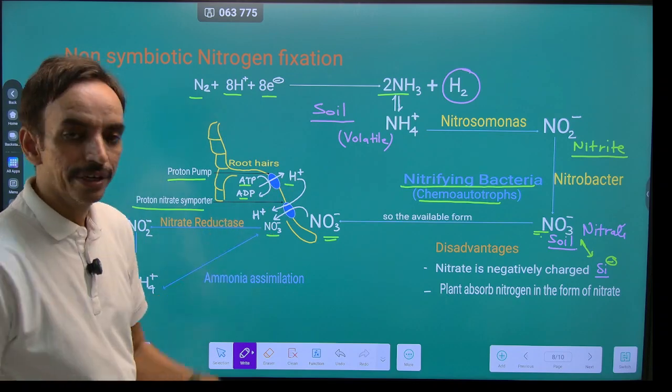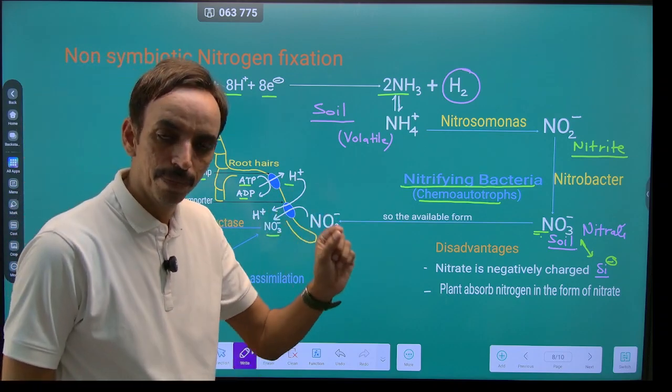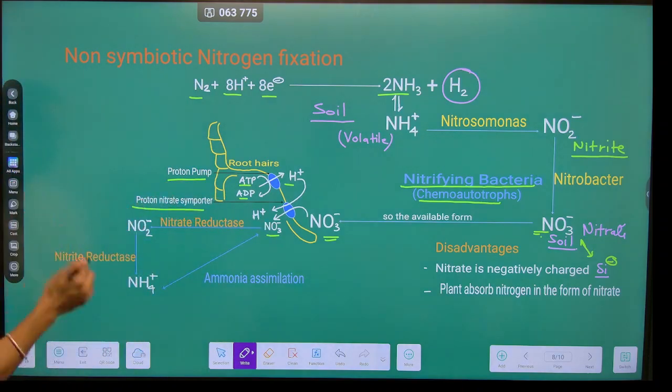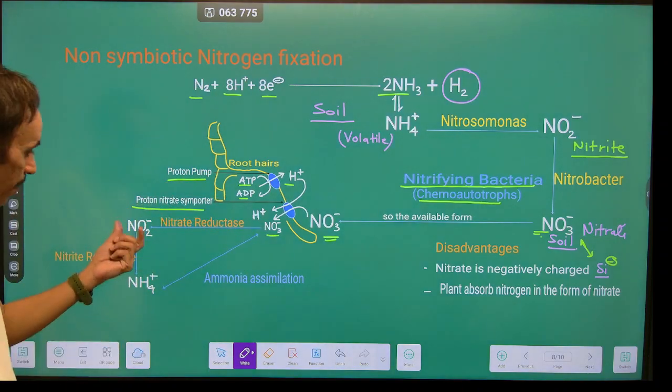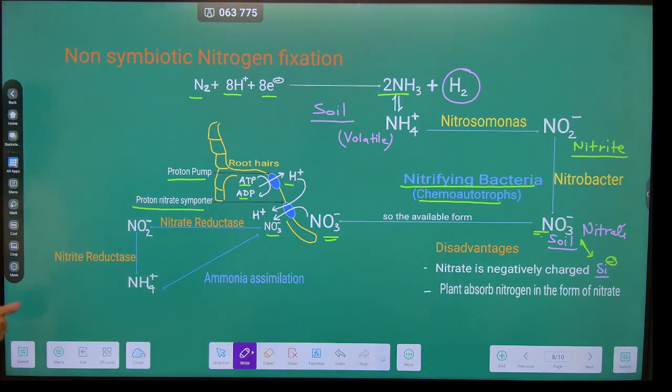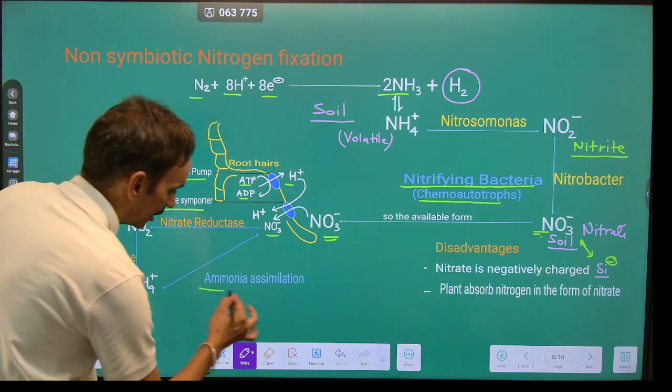Now the nitrate remains present within the plant. Within the plant, it has to be converted back into nitrite with the help of an enzyme known as nitrate reductase. Another enzyme converts this nitrite into ammonia, which is known as nitrite reductase. So there is ammonia assimilation.